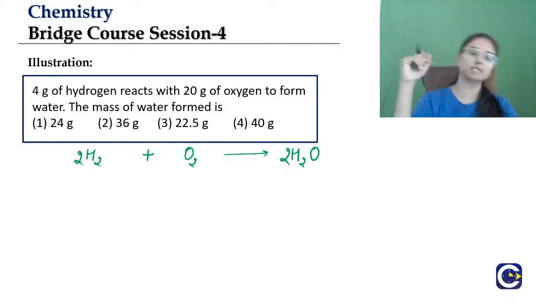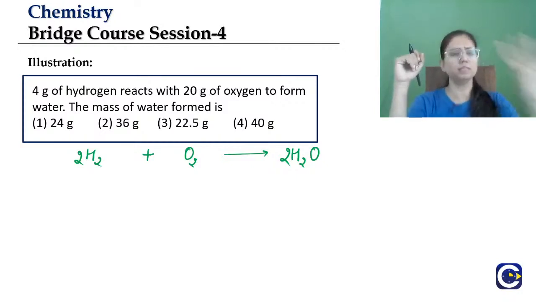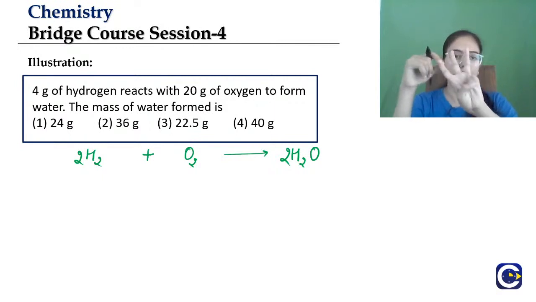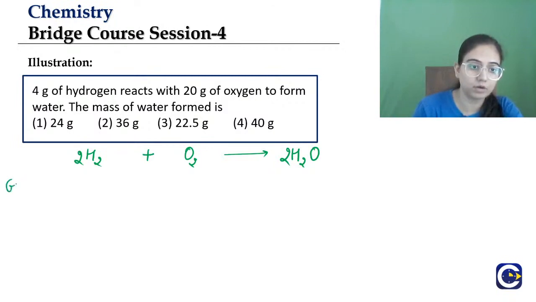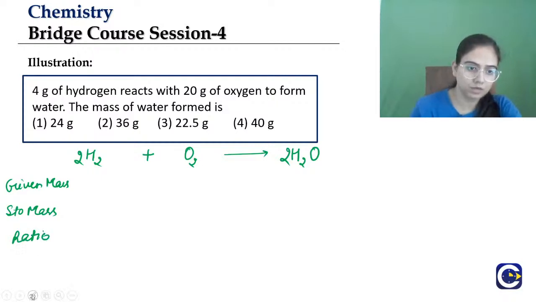How to solve it? 3 simple steps. You have been given masses already, so given mass, then stoichiometric mass, then the ratio. Then change the color of the pen.